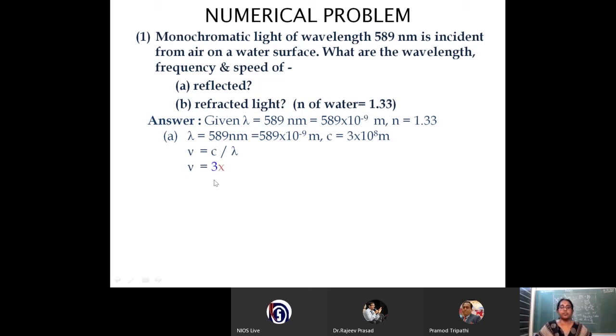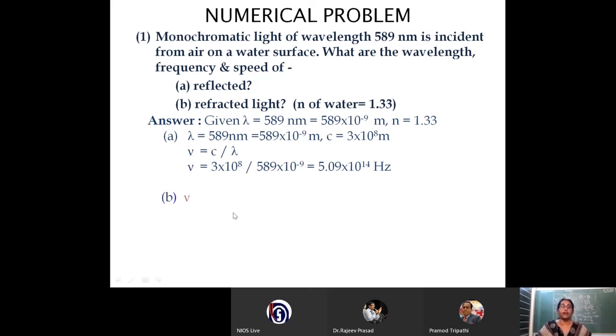Substituting, C is 3 into 10 to the power of 8 and wavelength is 589 into 10 to the power of minus 9. Solving this, we get the frequency as 5.09 into 10 to the power of 14 hertz. So we have calculated the wavelength, frequency and speed of the reflected light, and the first part of the problem is solved.